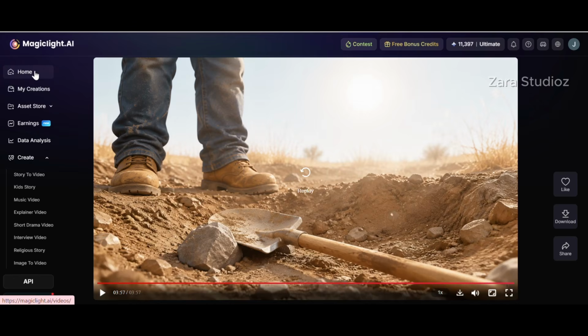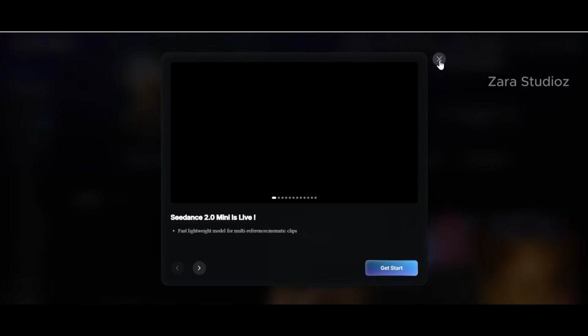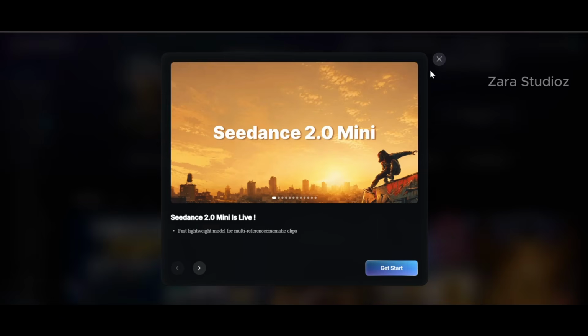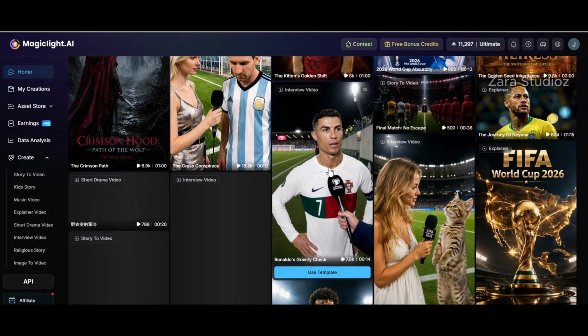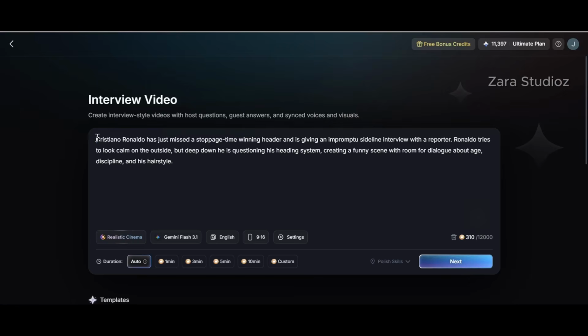Let's go back to the home page. Click on home at the top left corner, and let's try some of the templates that are available here. I'm just going to cancel this. Let's try this template. I'll click on it and click on use template. To use this template now, I just have to click on run script right here. Here is the prompt that comes with the template. You can either leave it like this or change it to something you prefer. So I'm just going to change this.